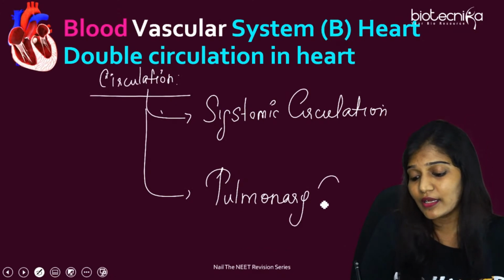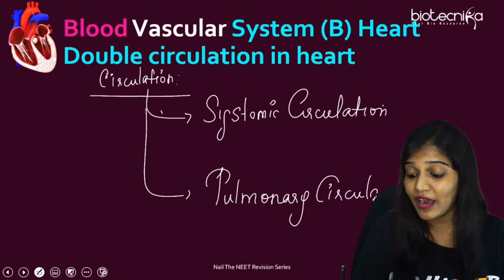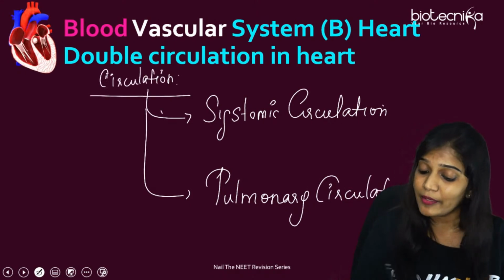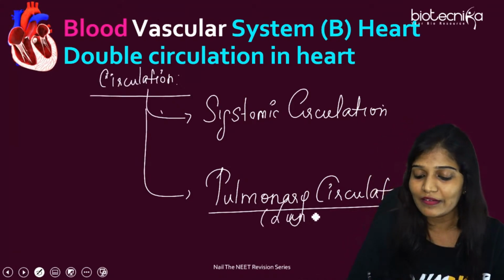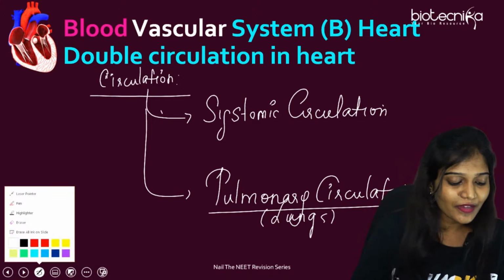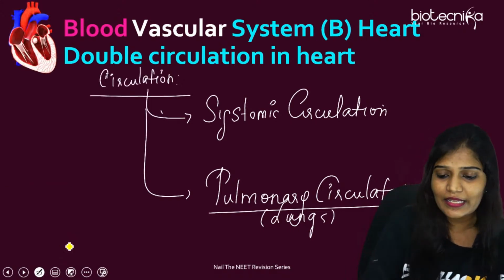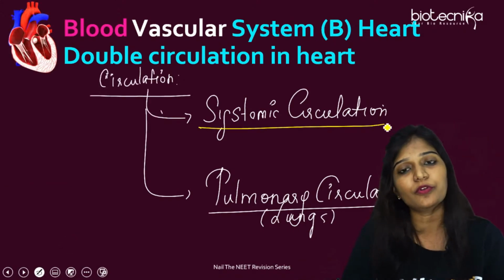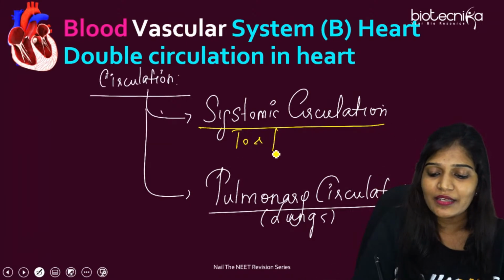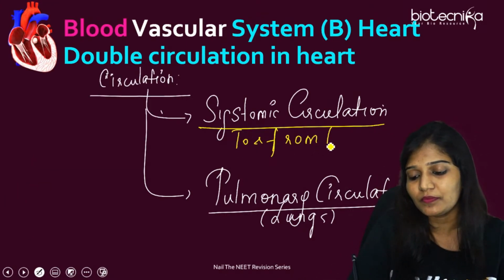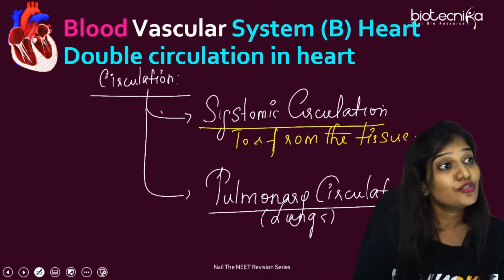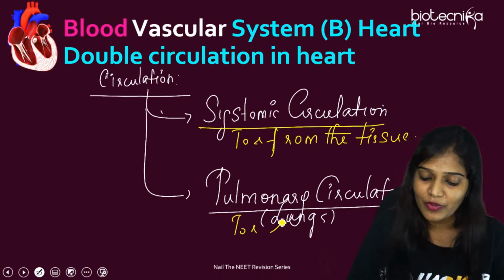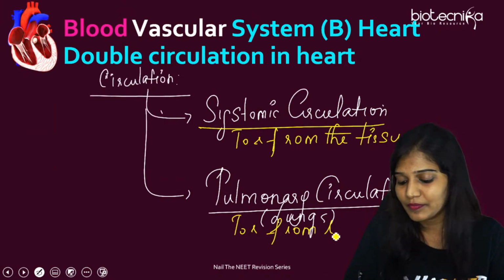Systemic circulation is going to carry a lot of blood, which means the heart is actually going to pump a lot of blood to the entire body, which means the aorta is going to do that. Pulmonary means you should remember it is on the lungs. Remember, very easy. This is the most important line you have to remember. Systemic: to and from the tissues. And pulmonary circulation means to and from the lungs.